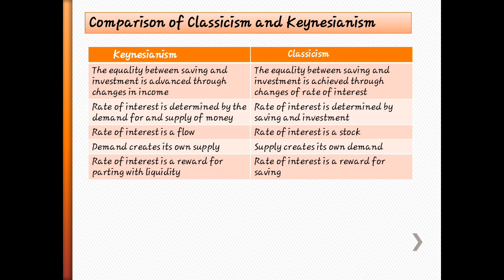Demand creates its own supply is for Keynesianism. Supply creates its own demand is for classicism. Rate of interest is a reward for parting with liquidity. In classicism they said rate of interest is a reward for saving. Here in Keynesianism, rate of interest is a reward for liquidity preference.